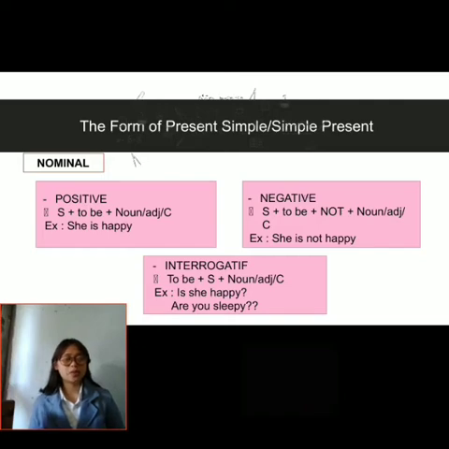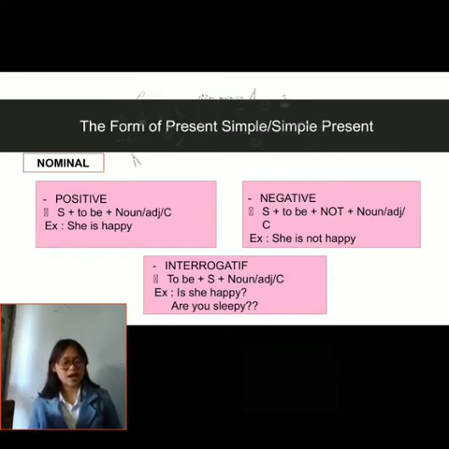In nominal, to make a positive sentence, the form is subject plus to be plus noun or adjective or complement. For example, she is happy, we are tired. Then, to make a negative sentence, the form is subject plus to be plus not plus noun or adjective or complement. For example, she is not happy.